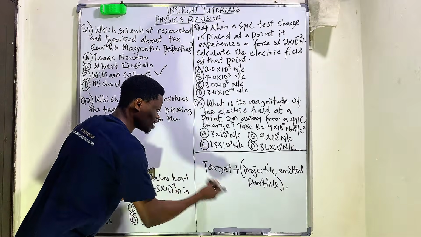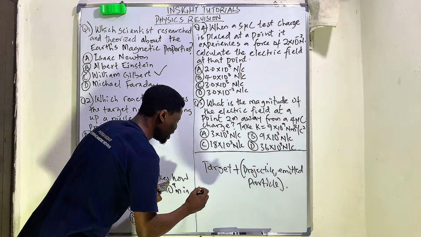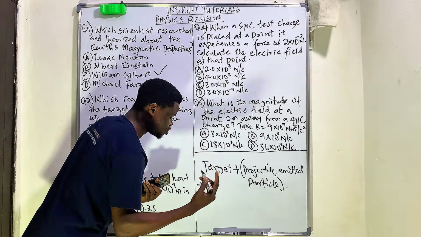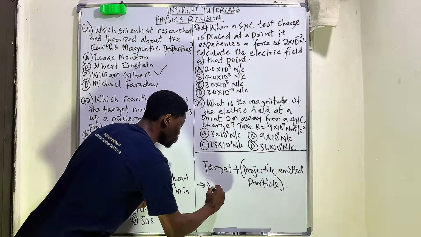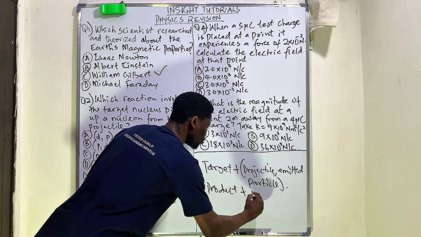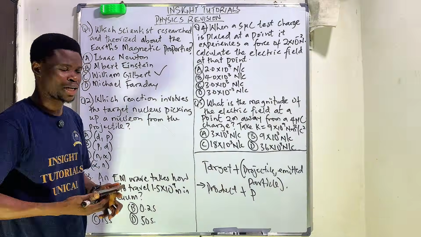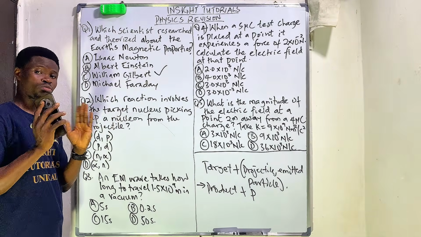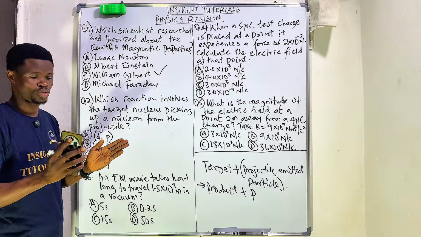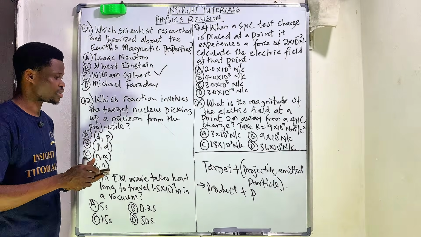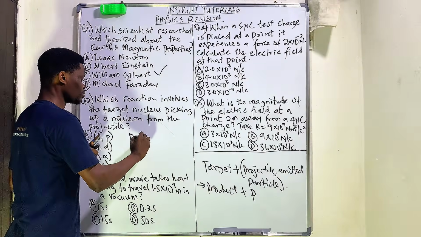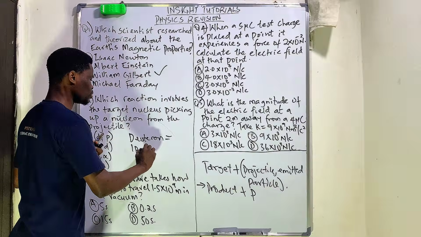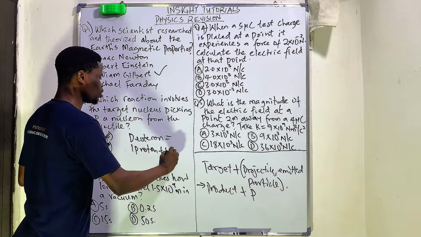If this is our reaction, there's going to be a product. Now, we're going to write the product plus proton. Now, what does that imply? When we say nucleon, remember I said nucleon comprises two major things, the proton and the neutron. A deuterium also consists of that. A deuterium consists of one proton plus one neutron.